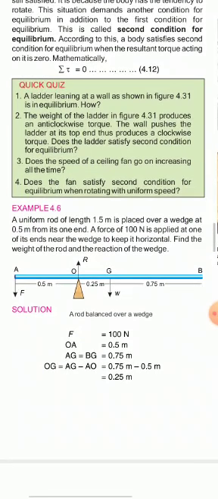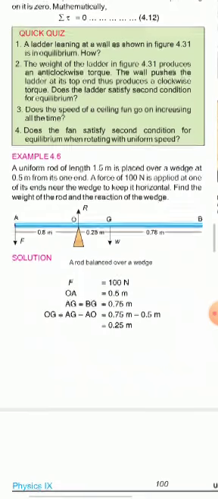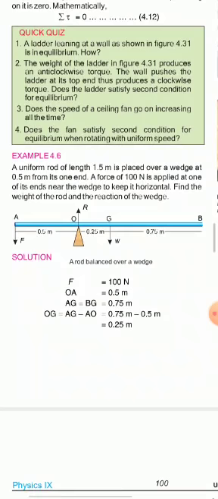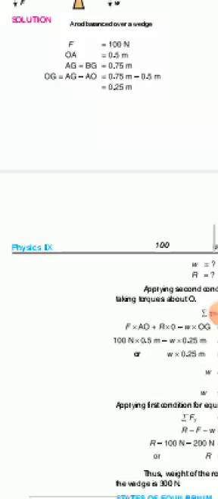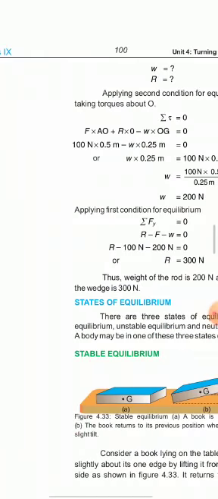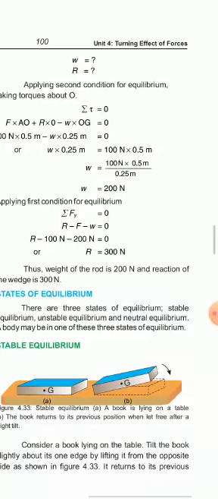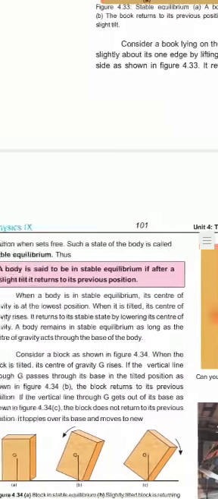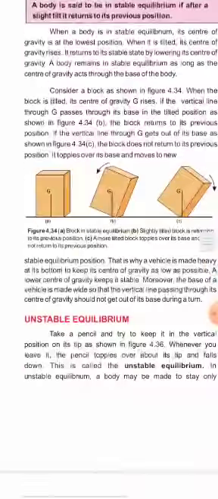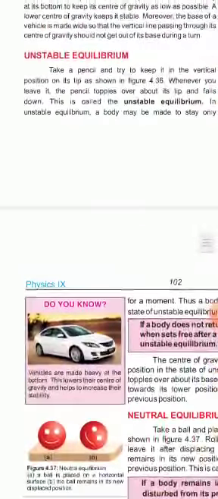Here in example 4.6 we can observe how this body is in the state of equilibrium. Okay, you have to solve this numerical by yourself by consulting your book. Okay, now we will discuss states of equilibrium. Dear students, there are three states of equilibrium. One is the stable equilibrium, another is the unstable equilibrium, and the third one is the neutral state of equilibrium.